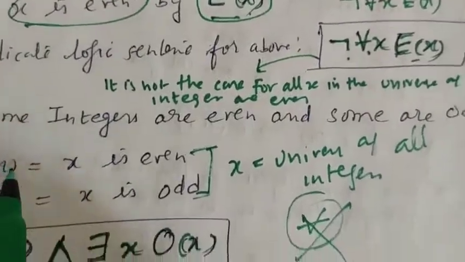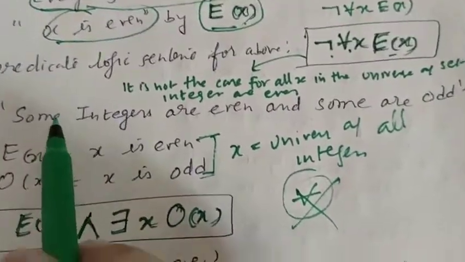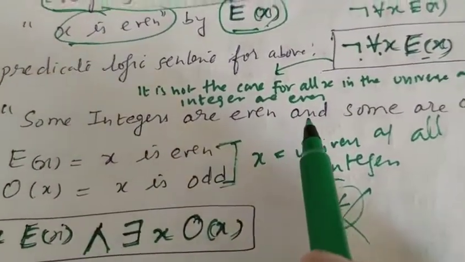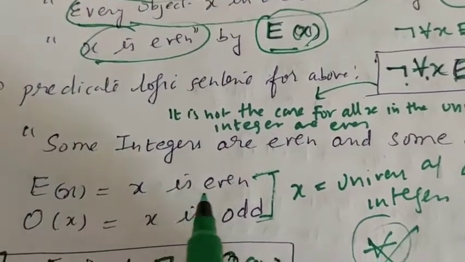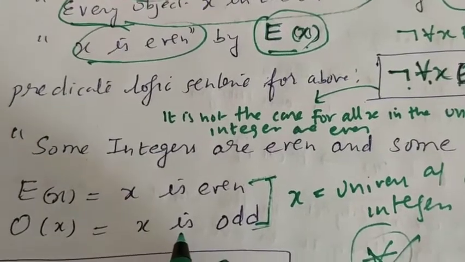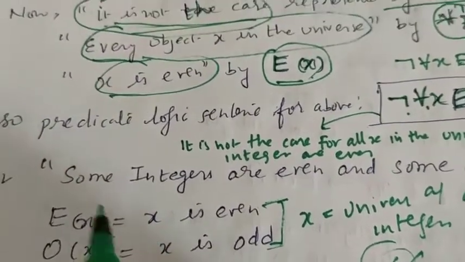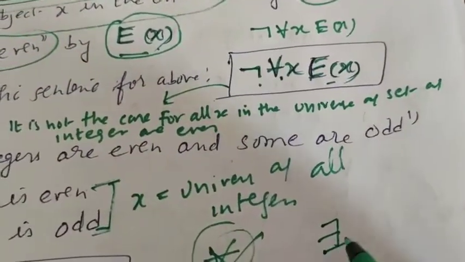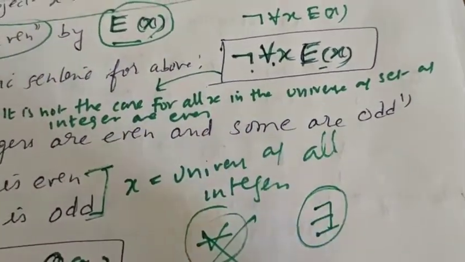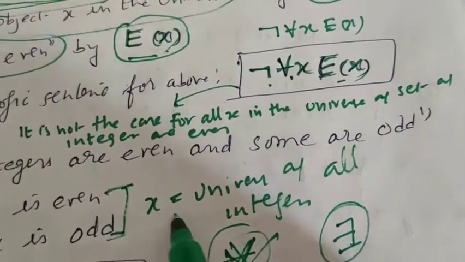Now let's see the second example: some integers are even and some are odd. So for even E(x) and odd, O(x), it is very simple. For some we write there exists.